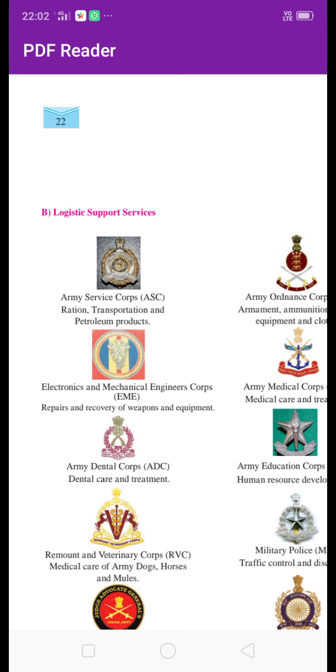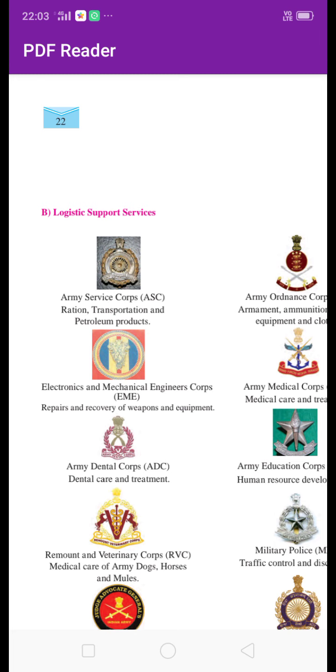Now see, here is given the logo of these different organizations or units, and their names. First is Army Service Corps, means ASC. The work of Army Service Corps is logistic support services: ration, transportation and petroleum products, to provide transportation facilities, petroleum products or ration to the Indian Army.